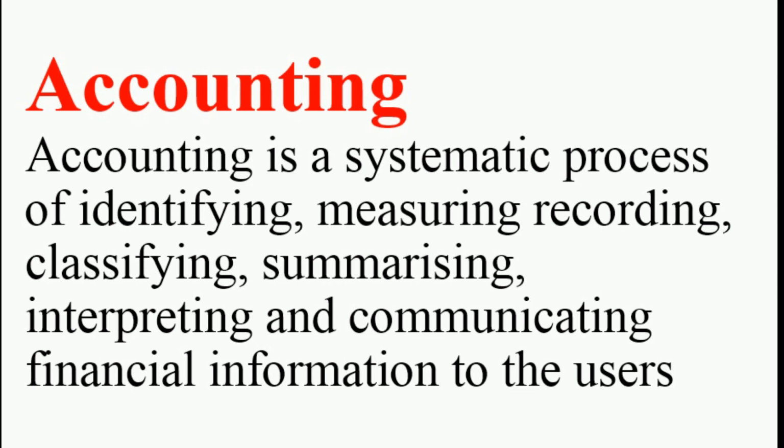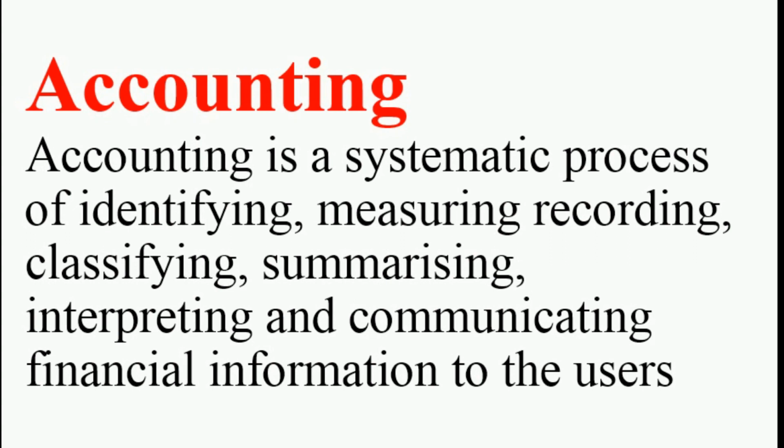So accounting is a systematic process of identifying the business transaction. That business transaction must be measured in terms of money. After the measurement in terms of money, we will record these business transactions in particular books of accounts. After recording, we will classify the business transactions into different books, different accounts.